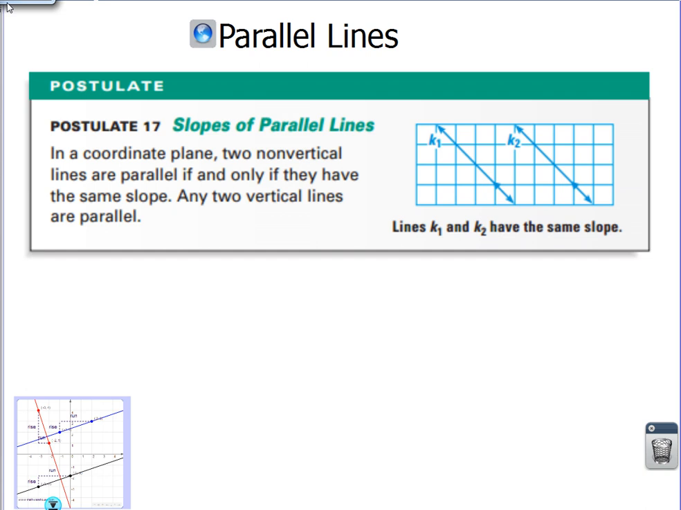Okay, parallel lines, and shortly we'll be talking about perpendicular lines. Two lines are parallel if they extend forever and never cross. Okay, they never touch. Now there's something else special about parallel lines. They do have to be in the same plane. It says in a coordinate plane, two non-vertical lines are parallel. We'll get into that in a second.